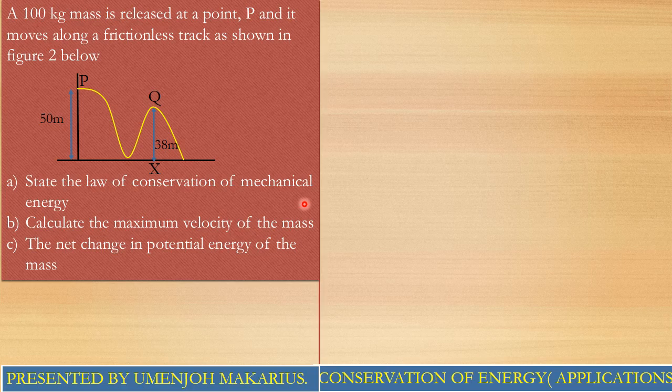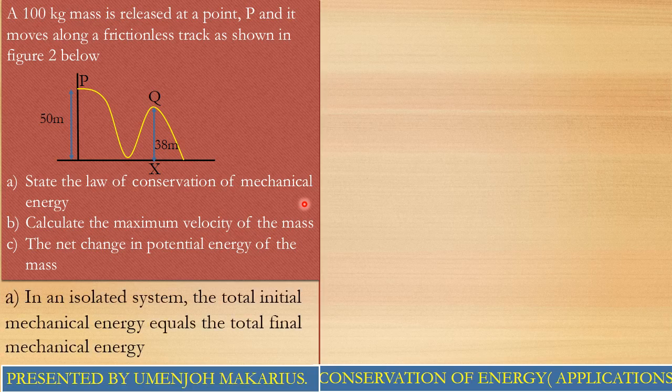All right, so for instance, I've indirectly stated the law already. The law simply states that in an isolated system, the total initial mechanical energy equals the total final mechanical energy. Great. That's the law guys. The most important word that you must use here guys is this word isolated. Okay, the system has to be isolated. That is, it has to be free from dissipative forces.